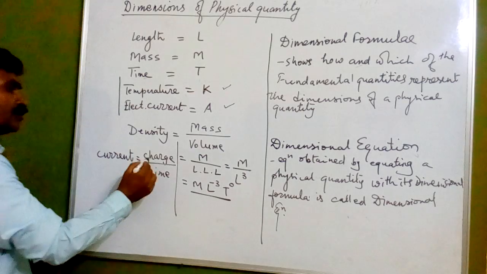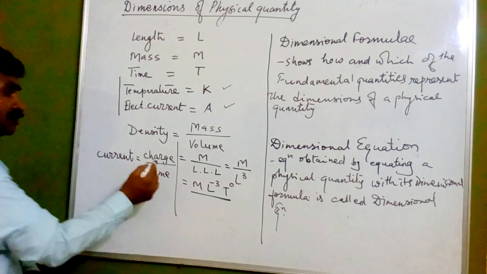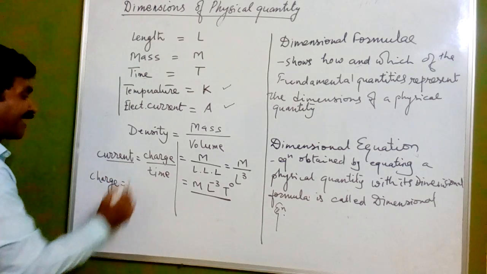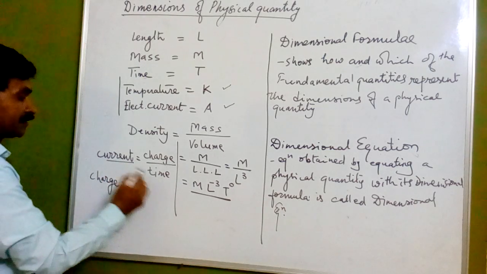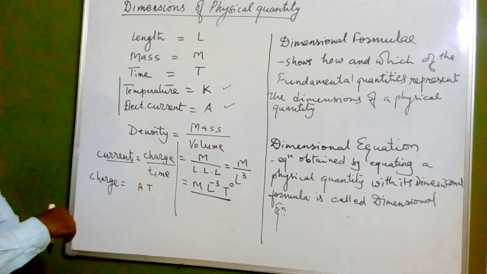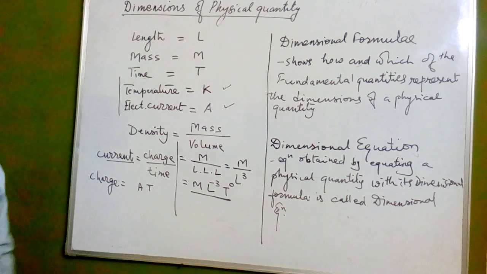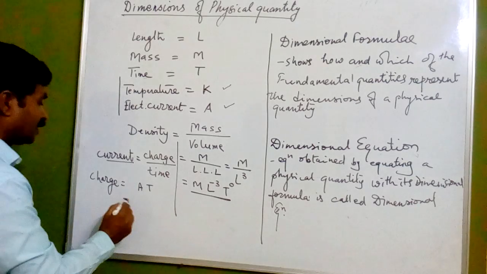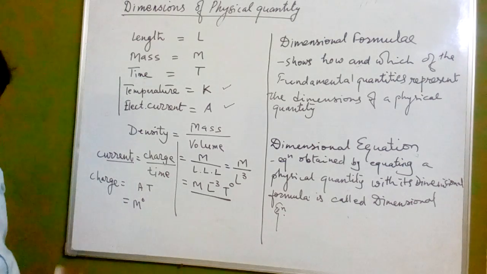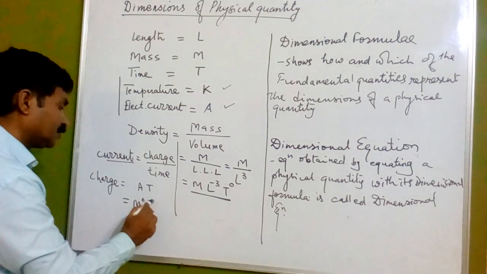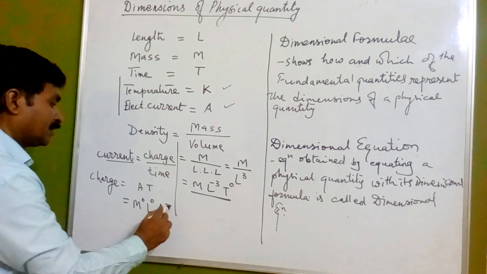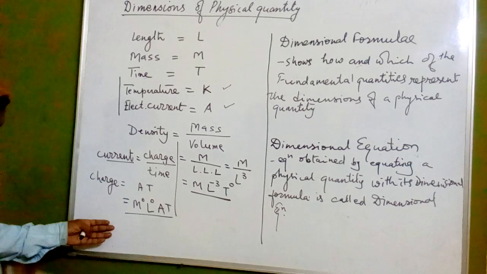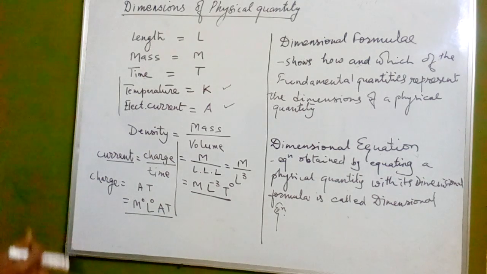So if you want to know the dimensional formula for charge, what will that be? Here electric current is represented by A and time is represented by T. So we have got a dimensional formula for charge. Now here we can write M to the power 0, which is not present, L to the power 0 is not present, A is there, and time is there. So this way we can get the dimensional formula.